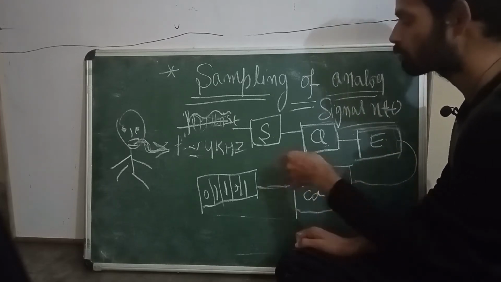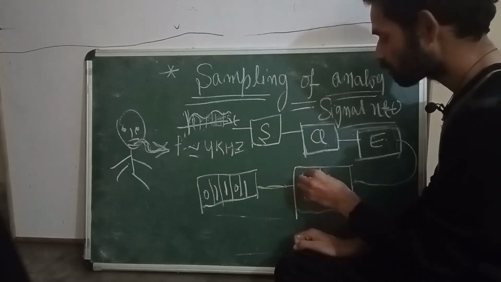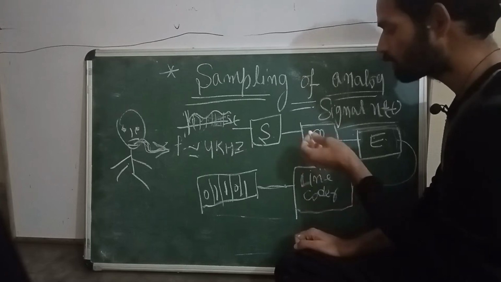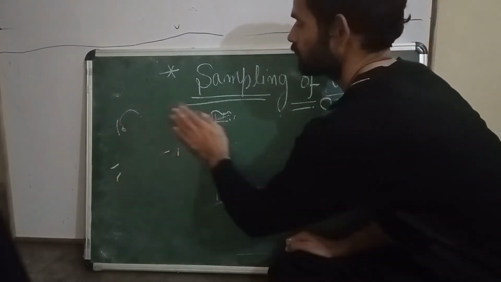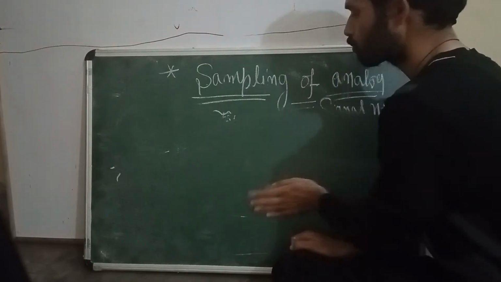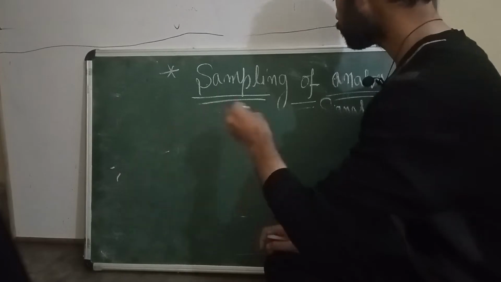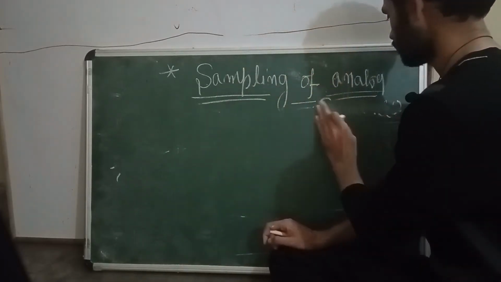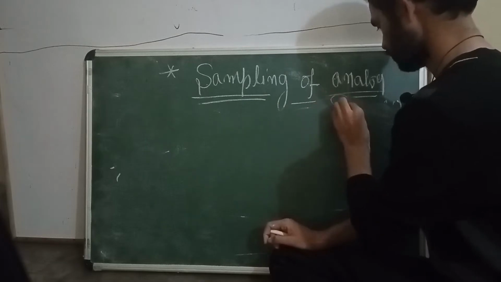The line coder will give a specific line voltage to each bit stream. So this is the actual process of how we convert a continuous time signal to a discrete and digital signal. This is my analog signal.